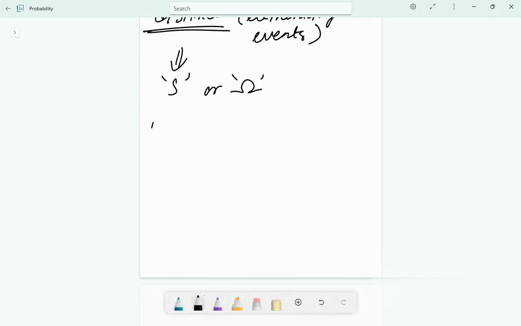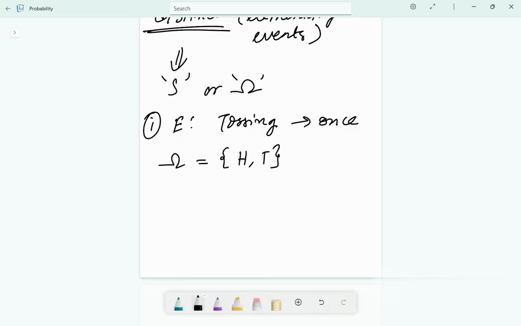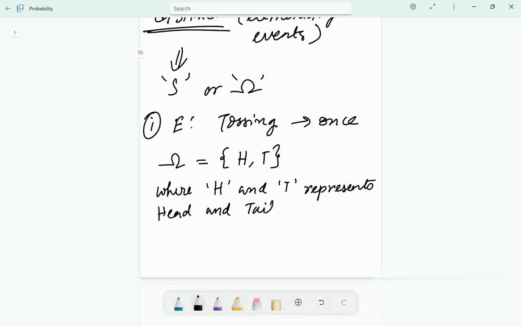Now here we're going to go deep into this topic, and we'll also understand a subtopic of it. First, let's take a basic example. Let's take the random experiment to be tossing of an unbiased coin once. What will be the omega for it? I mean the sample space. Just H and T. Now, how do you need to write here? H and T, where H and T represent head and tail respectively.